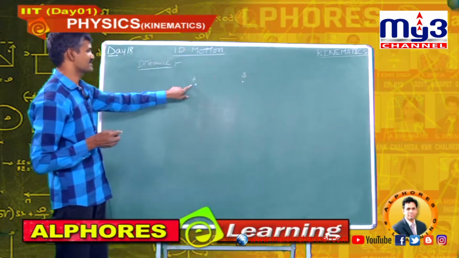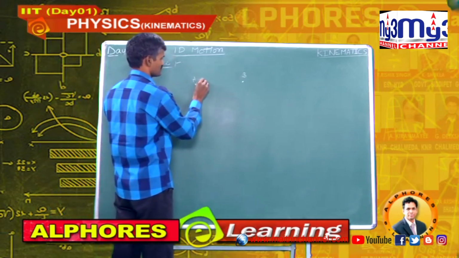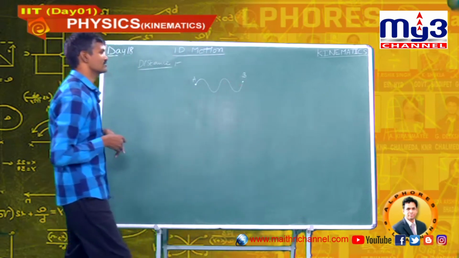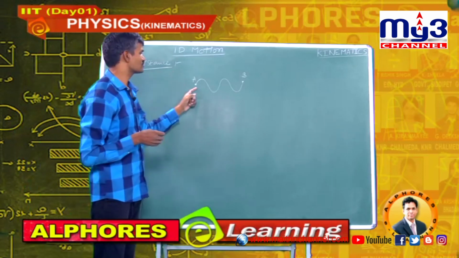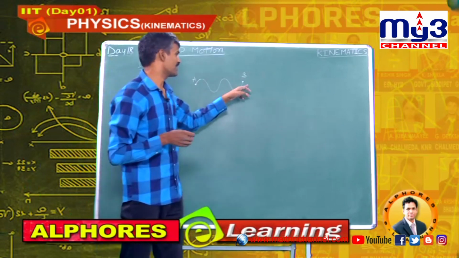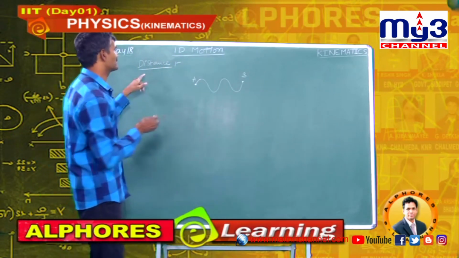If an object starts from A and reaches B along this path, the definition of distance is the actual length travelled by the body from one point to another point. What is the definition?